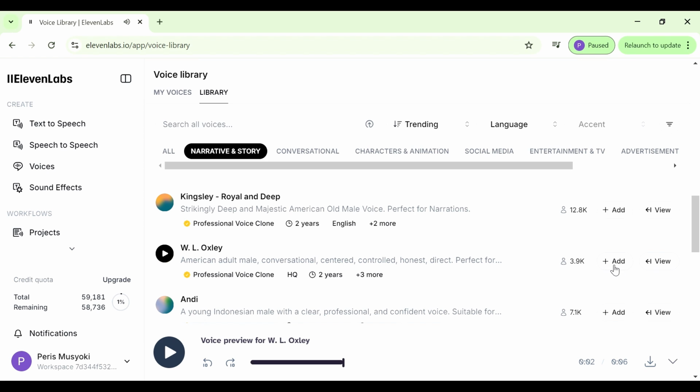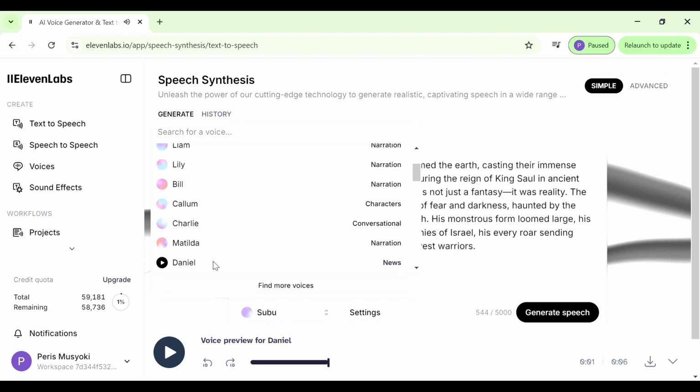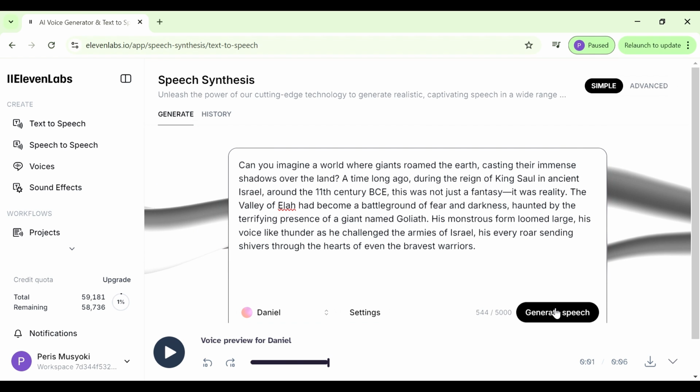Once you find a voice, you can just add it to your voices, and then you can come back and use it. But I think I'm going to use one of the voices that we already have here, and then we can generate our speech.